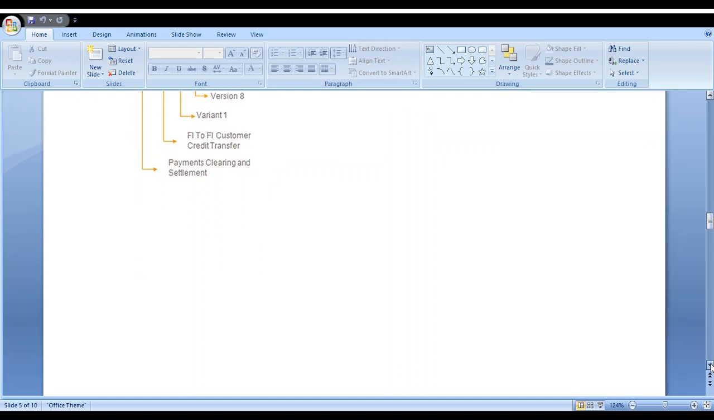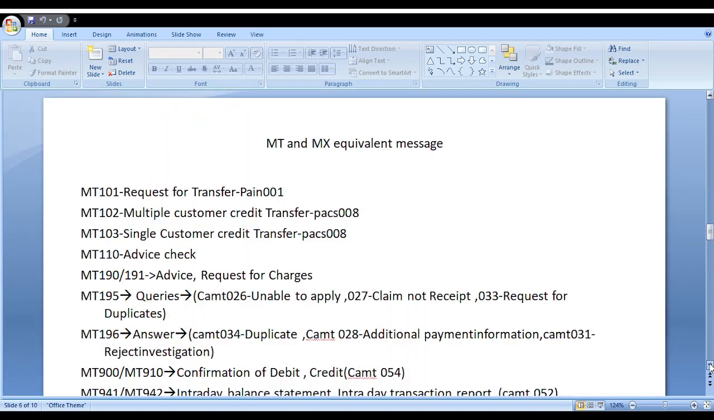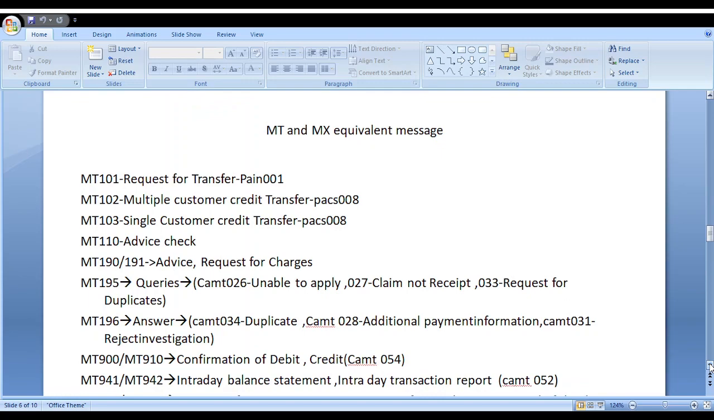In the next slide, you can see the detailed MT to MX equivalent. MT 101, request for transfer. In MX we call it pain.001, payment initiation message 001. MT 102, multiple customer credit transfer. In MX we call it PAX 008. MT 103, single customer credit transfer. In MX we call it PAX 008.